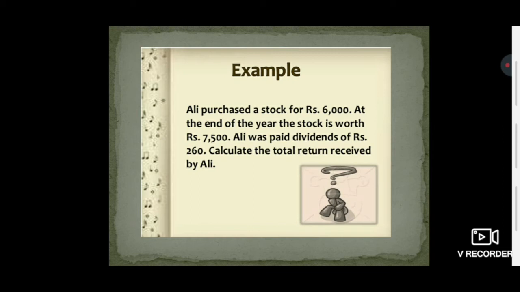Now there's an example to understand this particular formula, which says that Ali purchased a stock of rupees 6,000. At the end of the year the stock is worth rupees 7,500. So what is the closing stock worth? 7,500, and at the time when it was purchased it was rupees 6,000. Ali was paid a dividend of rupees 260. Calculate the total return received by Ali.